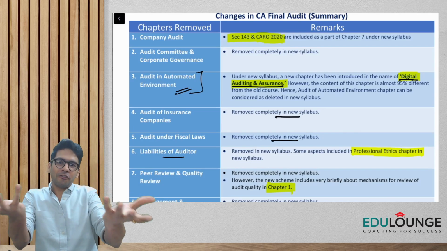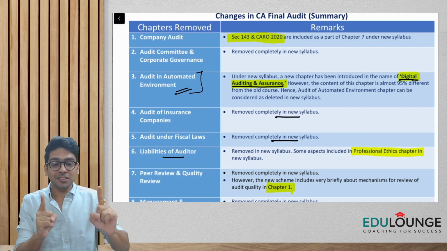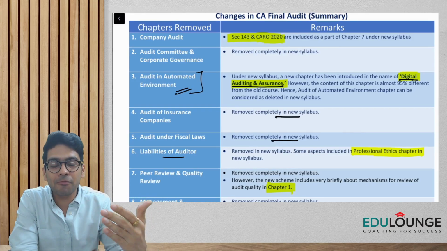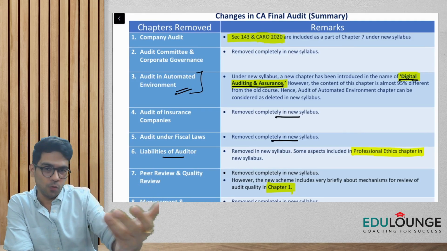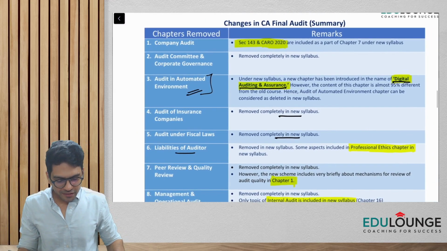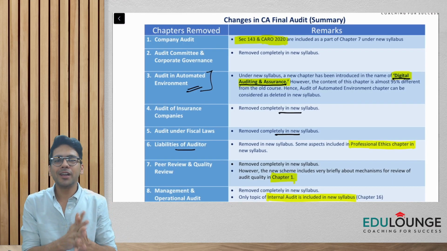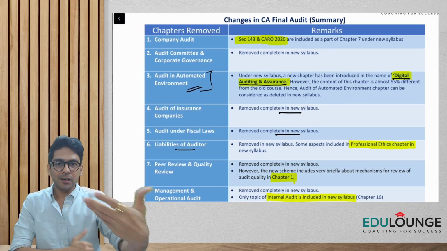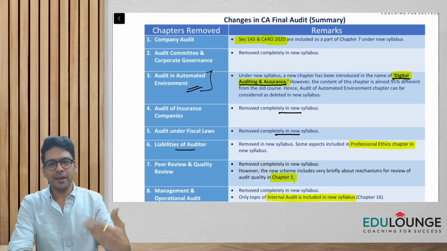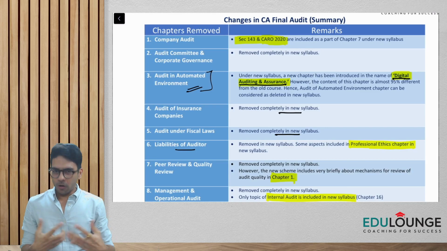Yeah, but of course, if your attempt is in November 23, everything is applicable. This is only for the students who have their attempt from May 24 onwards. I'll also share this PDF in my Telegram channel. You can take a printout of it and keep referring to it, because the discussion I am going to do next is going to be a very detailed assessment of all the changes.